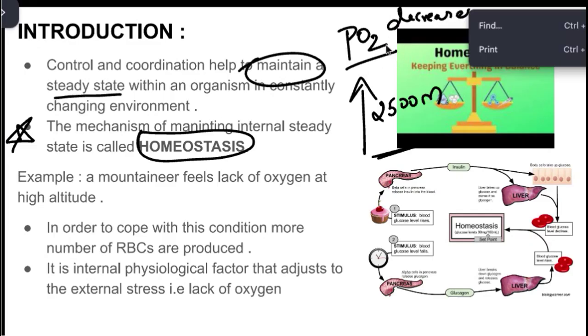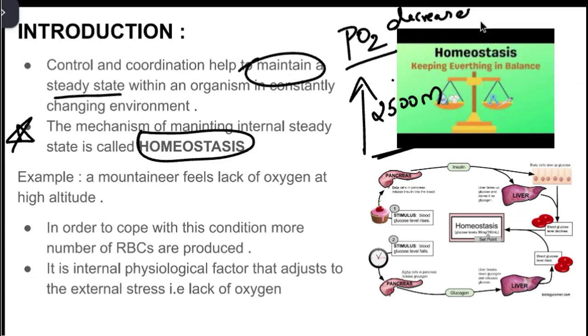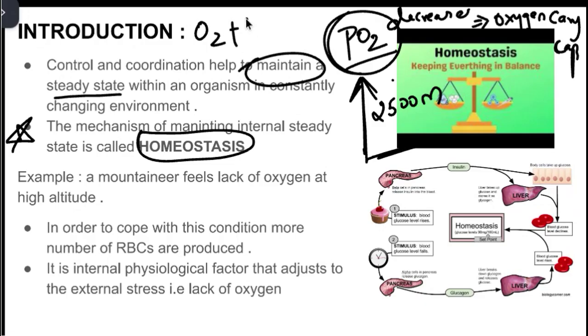The decrease of partial pressure of oxygen will result in a decrease of oxygen carrying capacity. So whenever the altitude is increasing from sea level, the partial pressure of oxygen decreases. When oxygen availability decreases, the combining capacity of oxygen with hemoglobin will also get reduced.